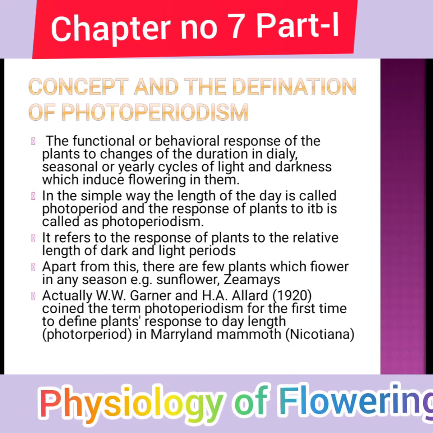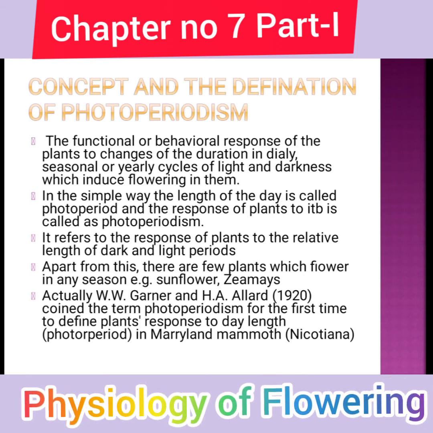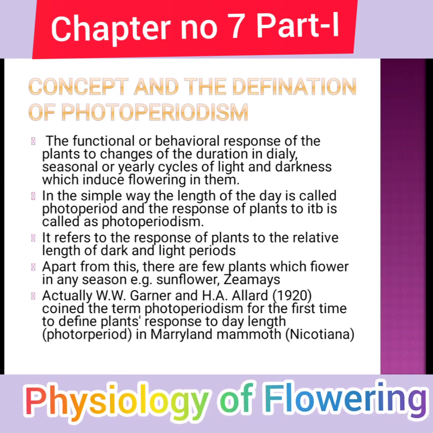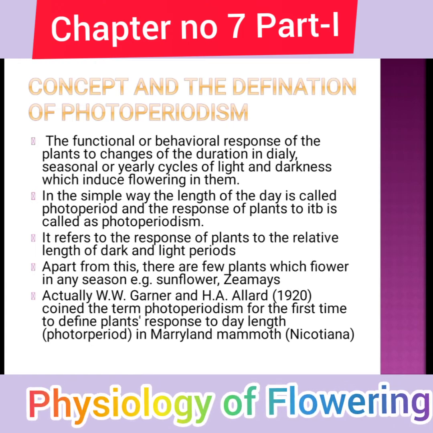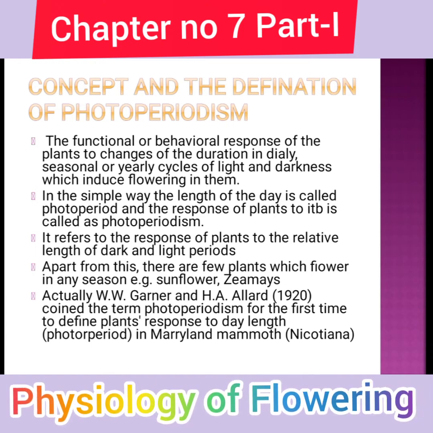Apart from a few plants which flower in any season, and some plants flower at any season, they do not obey the concept of photoperiodism, like maize and sunflower, which can flower in any season. That means there is no effect of light and darkness.